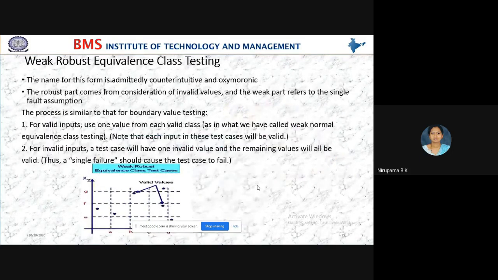So next we have weak, robust. What is the meaning of robust? Yes, students, what is robust? Anybody? Stronger? Robust?